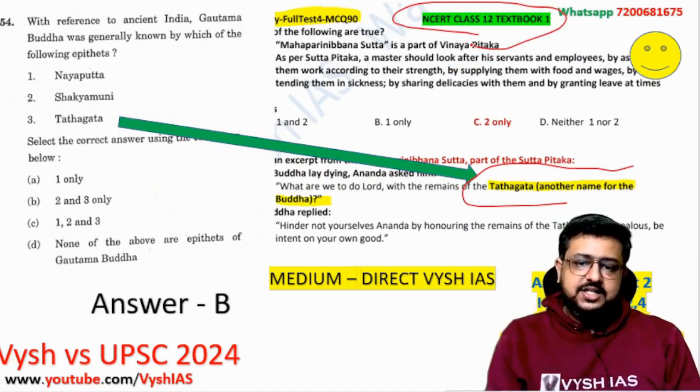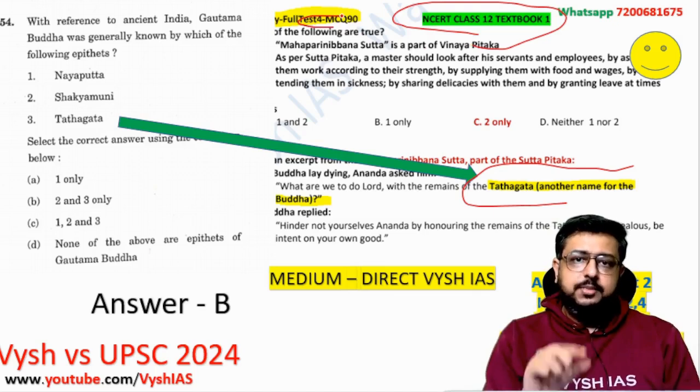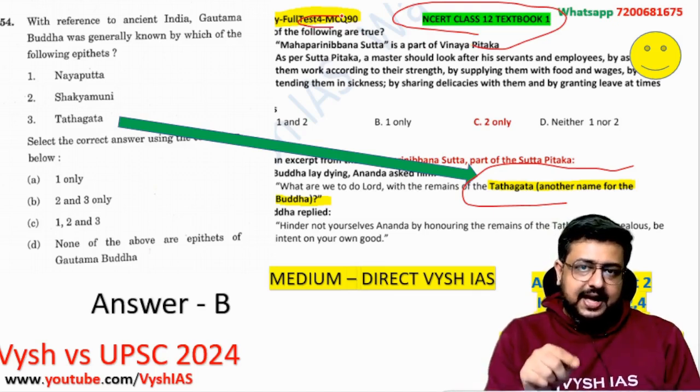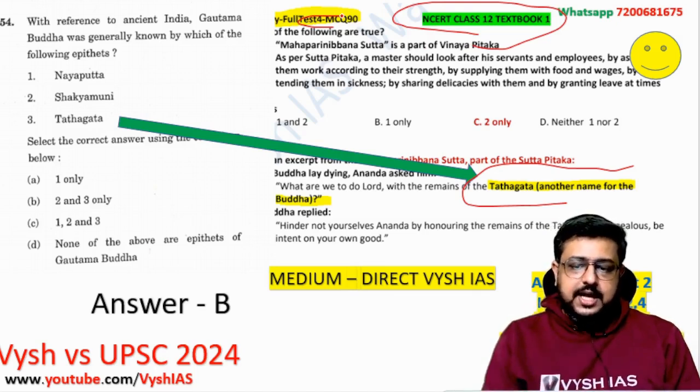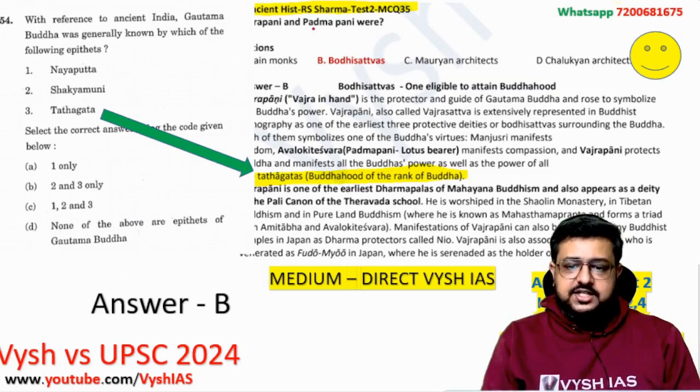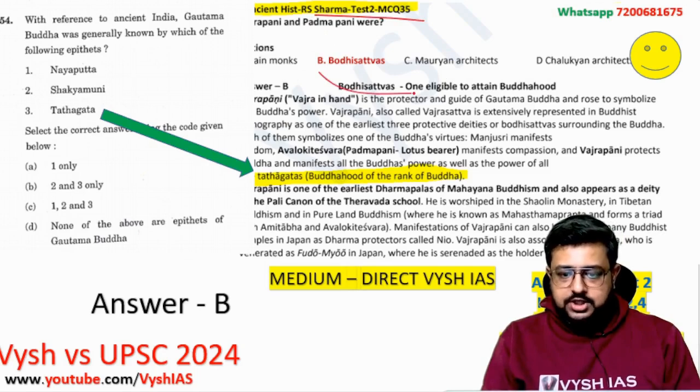I made a separate test called History Full Test number 4, and gave it to this year's students. And I was giving it to the previous year students also free of cost. And if you have done that, these kind of things were mentioned in it, and from that only the question has come. Then again if you go to another test, that is R.S. Sharma test number 2, which we give, there also about Bodhisattva, one question is there.